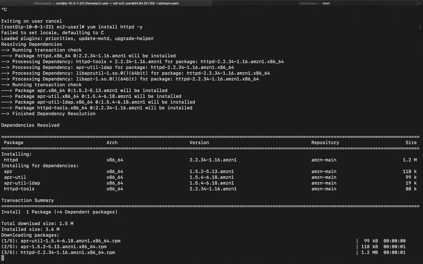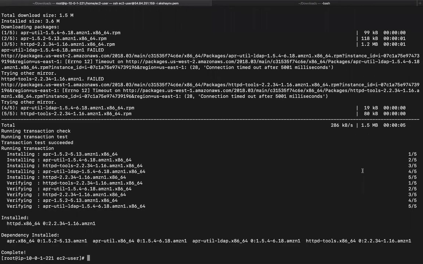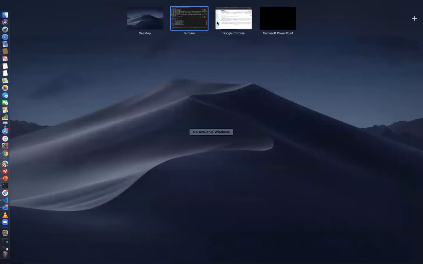So now it's working. Maybe it just took a little bit of time for the NAT gateway to come up once more. So now it's working, and it has installed the HTTPD web server also for us. So this is how you do connectivity with private subnets and public subnets.